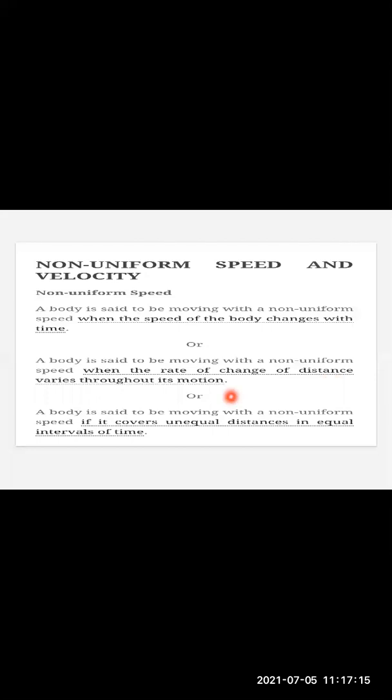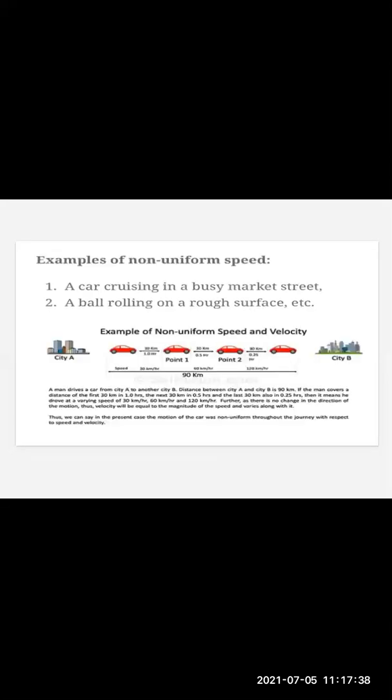So you can say the distance is varying. Either the distance will vary, or the time interval can also vary. A body is said to be moving with non-uniform speed if it covers unequal distance in equal intervals of time.